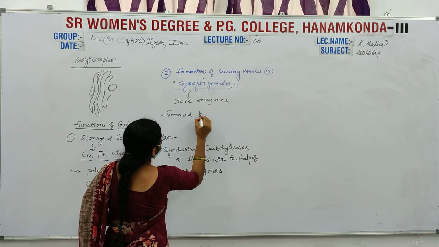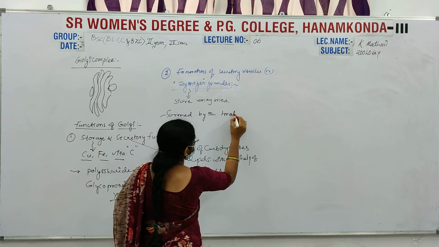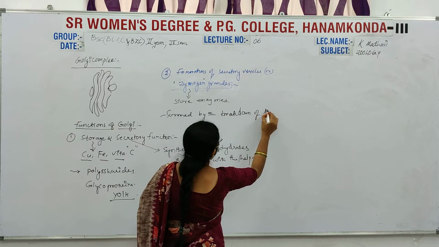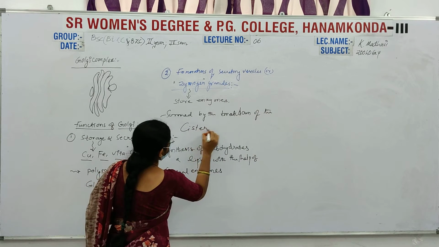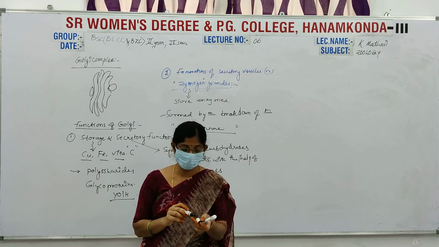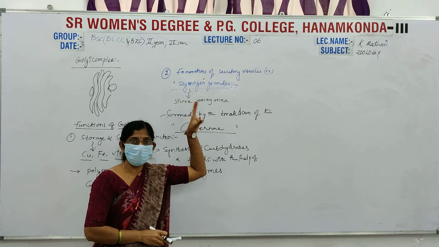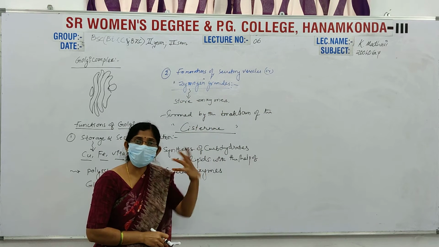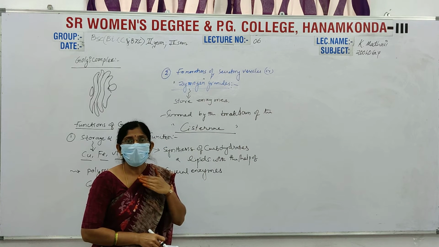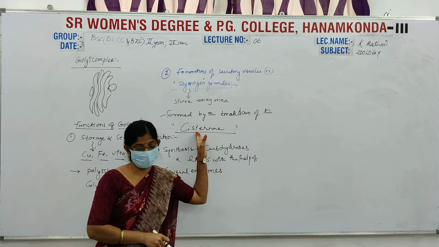The breakdown of the cisternae makes these zymogen granules.